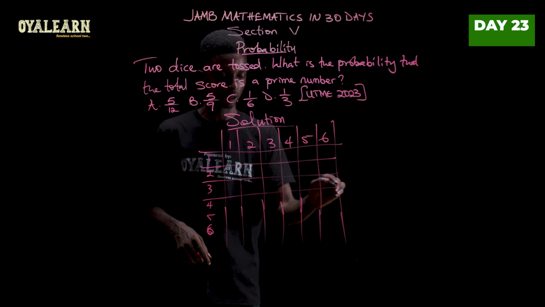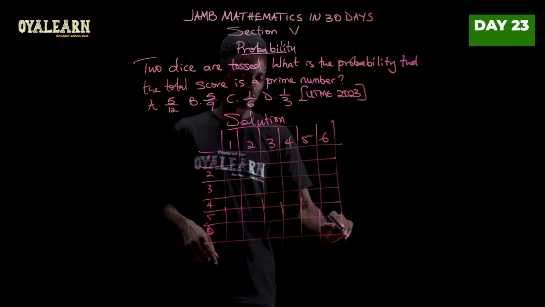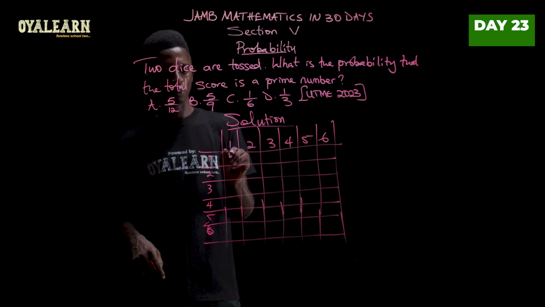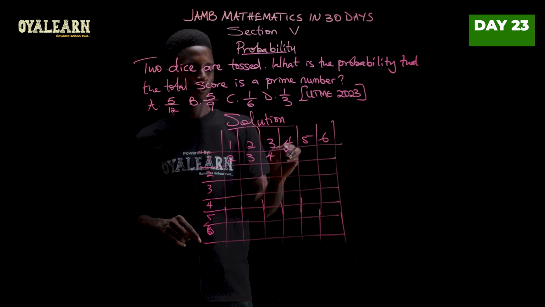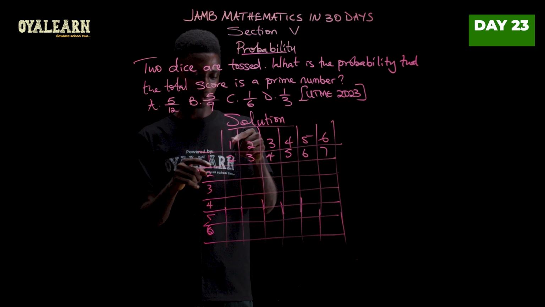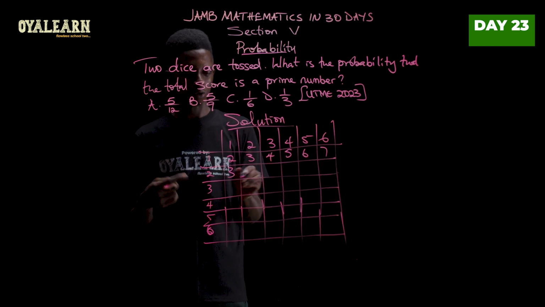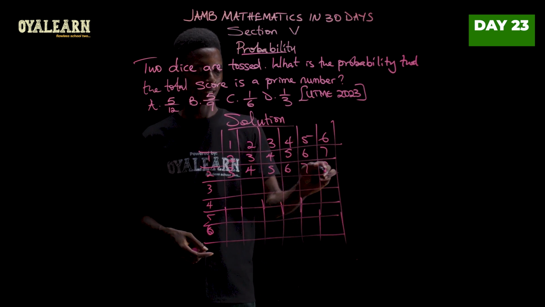Now that that is done, let's now put the outcome inside the grid. So 1 plus 1, this will give you 2. This will be 3, 4, 5, 6, 7. So you see, we are just adding them up like that. So 1 plus 2 would get 3. So following that, we should have 4, 5, 6, 7, 8.